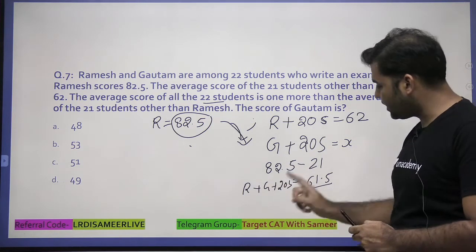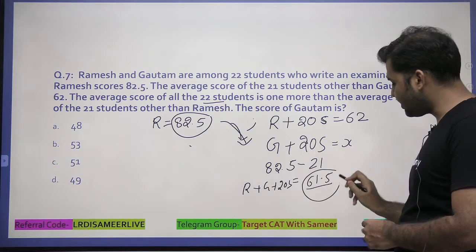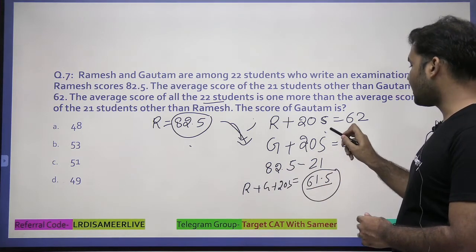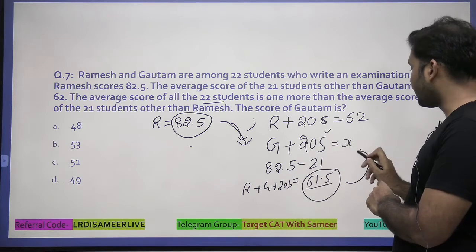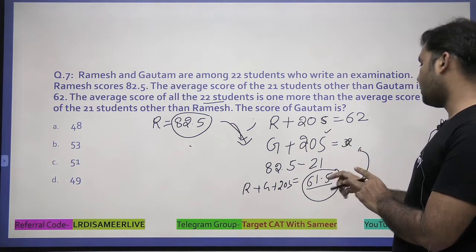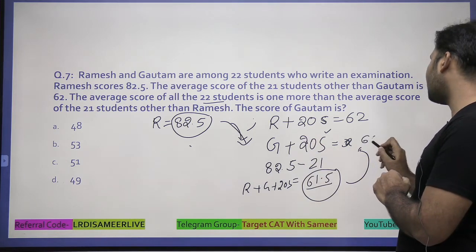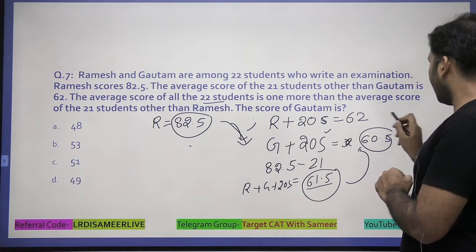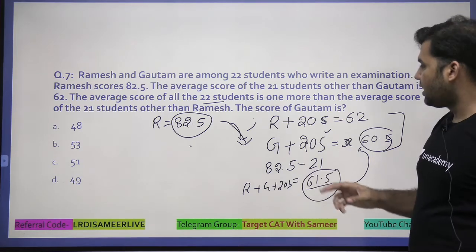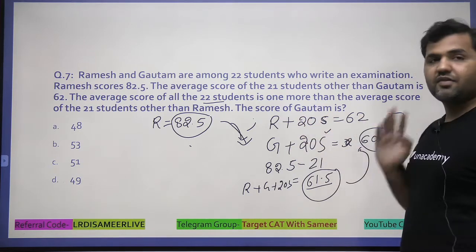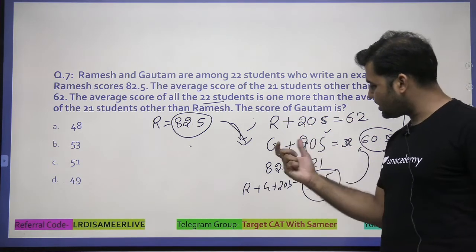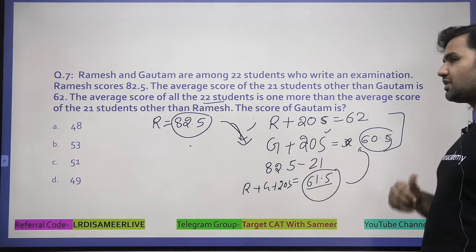Now, Ramesh, Gautam and the 20 students have an average of 61.5. This has to be 1 less than that, because that one is X plus 1. So Gautam plus 20 students will have an average of 60.5. Just look at these two groups: Ramesh and 20 students have an average of 62, and Gautam and 20 students have an average of 60.5.